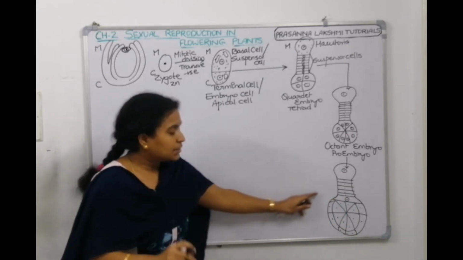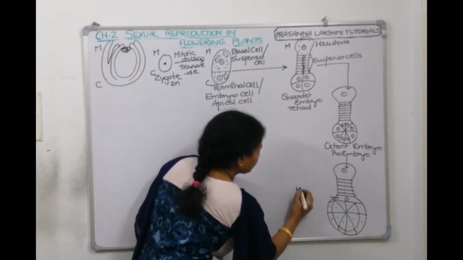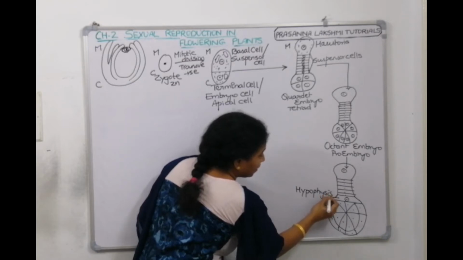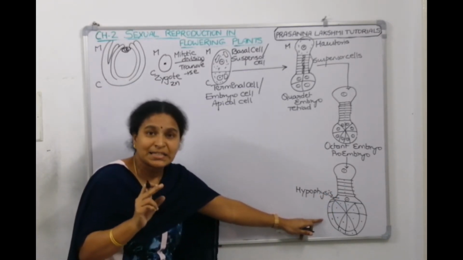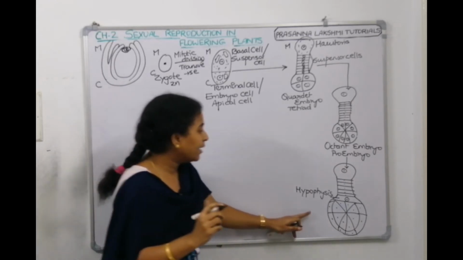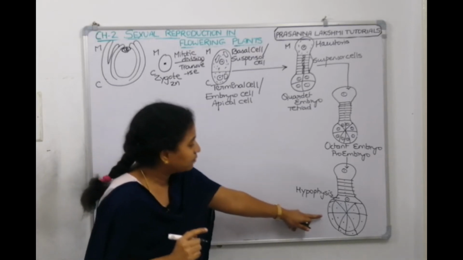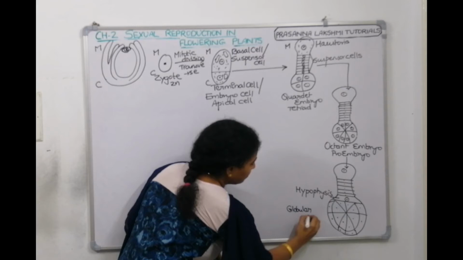Now this cell which is bigger is called the hypophysis. The suspensor cell near the embryo has developed into a hypophysis cell, and this one is growing into a globular embryo. Now this can be called a globular embryo.